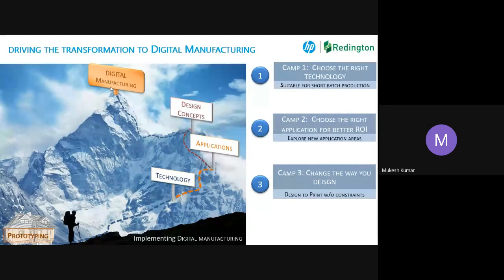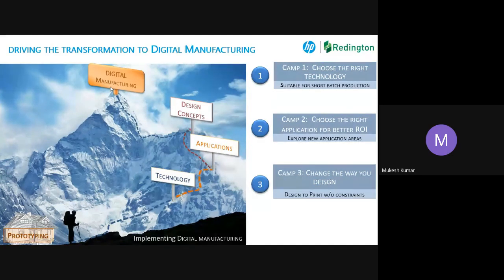That means it is going to be a very unique technology, and of course the cost is going to be a little higher. If I want to make only prototypes, then the technology is very costly. This applies to all technologies, not just mine.